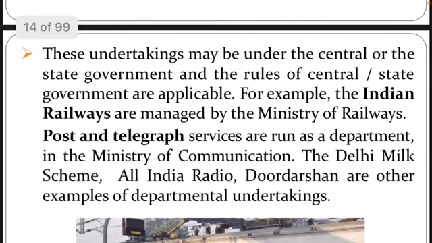These undertakings may be under the state government or maybe under the central government. For example, the Indian Railways and the Defense Ministry, Post and Telegraph Services are run by the Department of Ministry of Communication. These are the examples of that. And the rules and regulations which are passed by the state or central government are applicable in these departments.